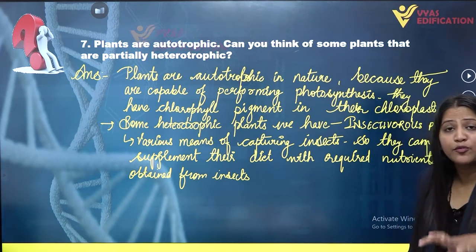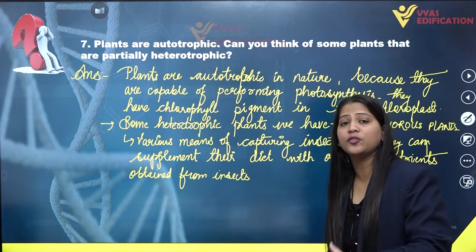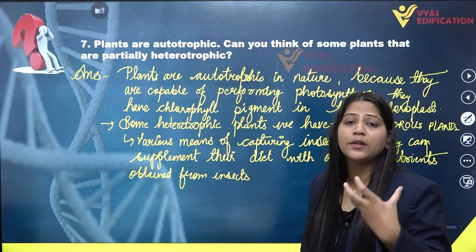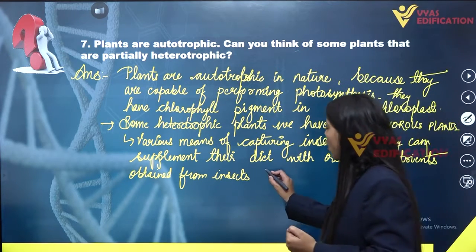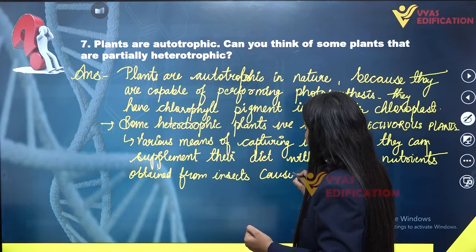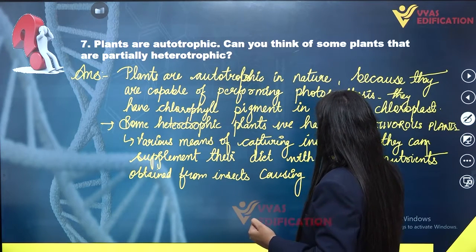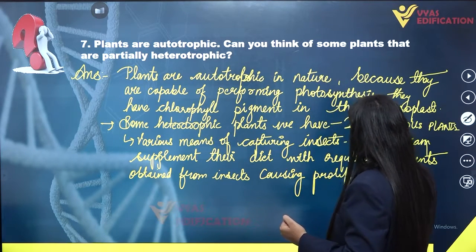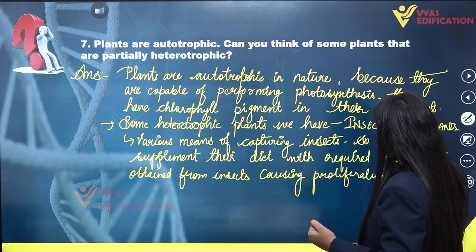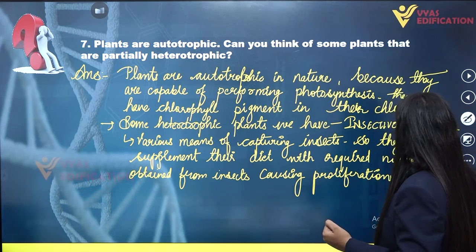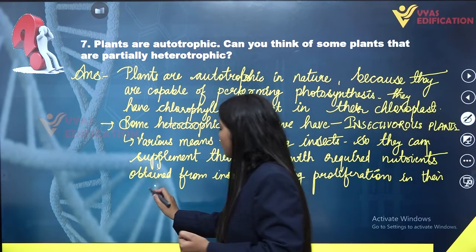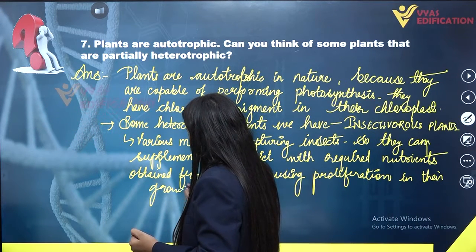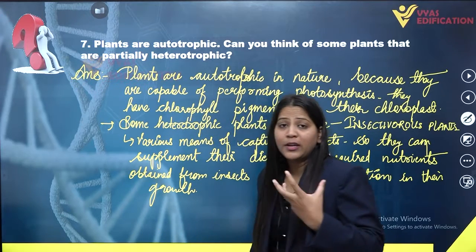Alright, they capture insects, they eat upon insects to supplement their diet with required nutrients obtained from insects, causing proliferation in their growth. So they are partially heterotrophic.